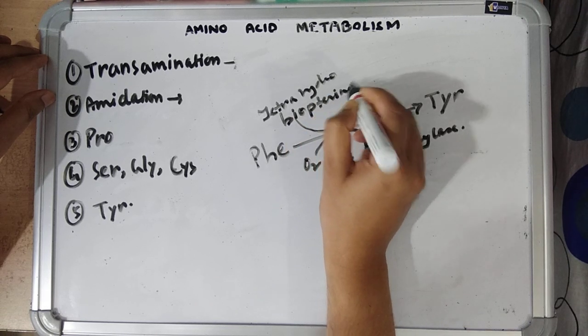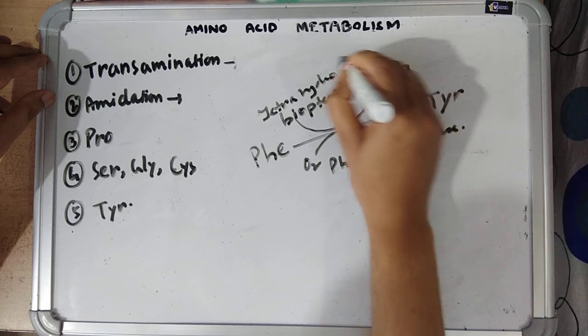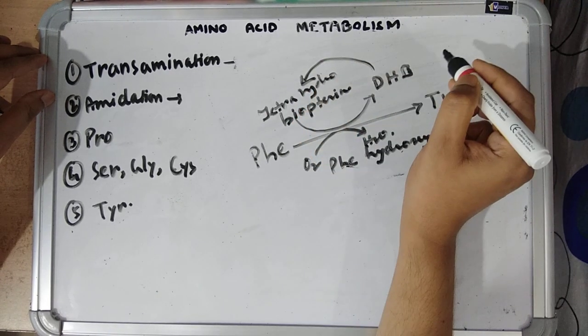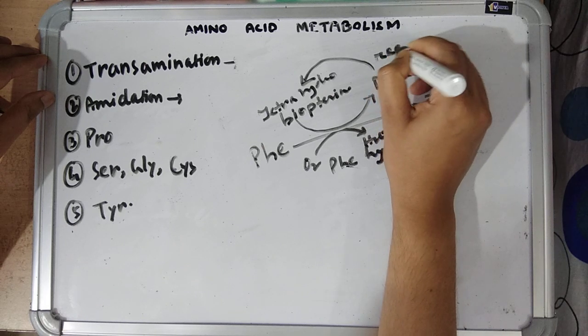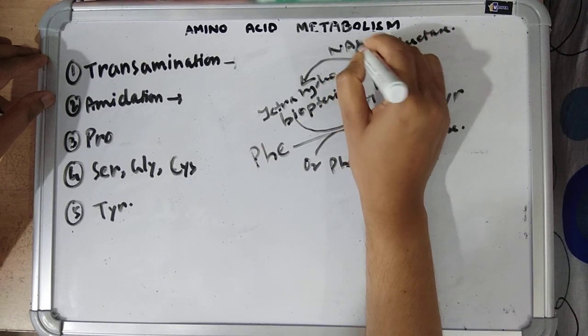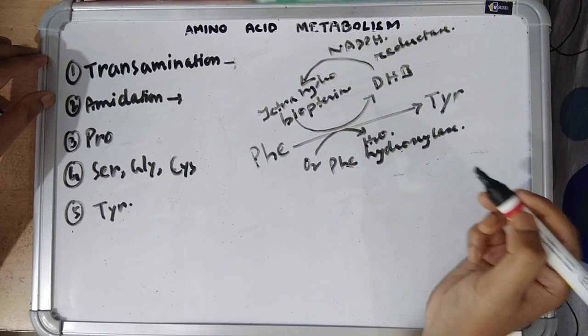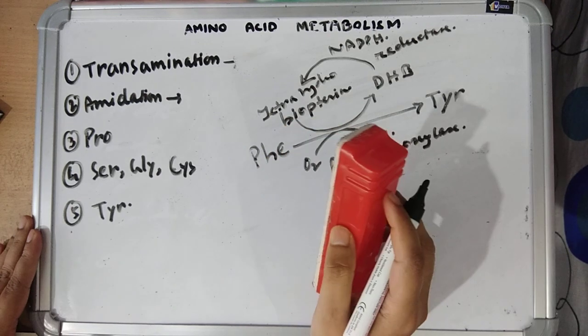Tetrahydrobiopterin is converted into dihydrobiopterin. Tetrahydrobiopterin can be regenerated by dihydrobiopterin reductase. It requires the coenzyme NADPH. So this is about synthesis of non-essential amino acids. Thank you.